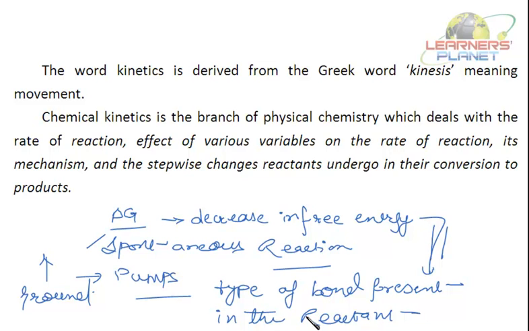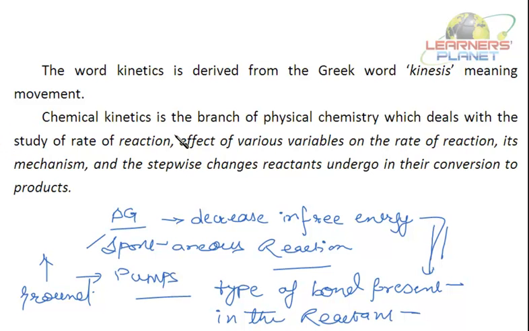Now chemical kinetics. Chemical kinetics is a branch of physical chemistry which deals with the study of rate of reaction, and the effect of various variables on the rate of reaction. What are these variables? Temperature, concentration, surface area, the presence of catalyst, the nature of reactants, or exposure to radiation.